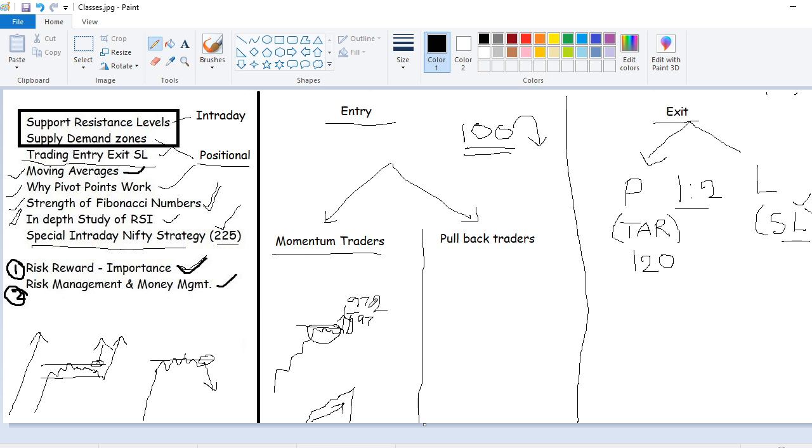Now, what could be your SL? This big candle is there, right? Just place the SL below this. Don't take a big SL, okay? Especially for momentum traders, as it has broken the resistance, if you look for the support, it will be at a very low level. So don't take this as SL.